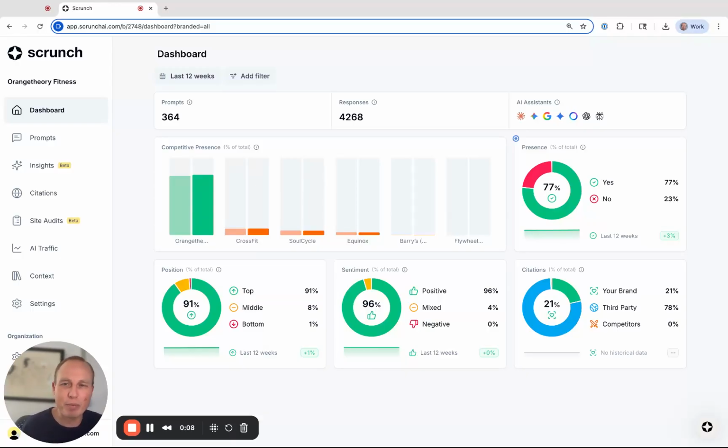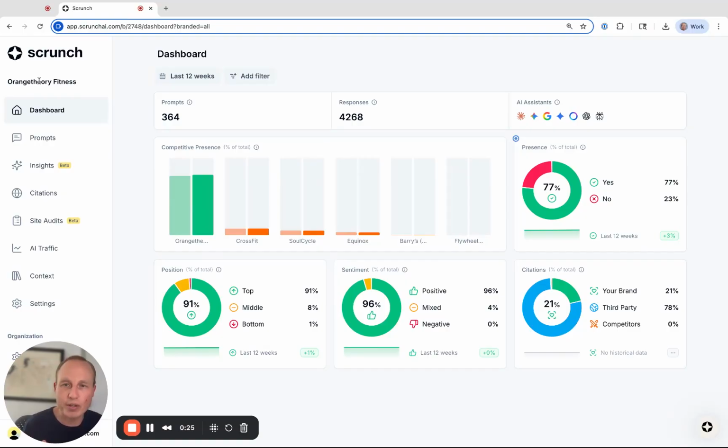I'm going to keep it simple for myself here, which is just to show one of the first questions that you ask about your presence in LLM platforms, which is, how do I stack up against competitors? You can see in this instance, this is kind of like our home screen here. We can see things like our competitive presence compared to different competitors.